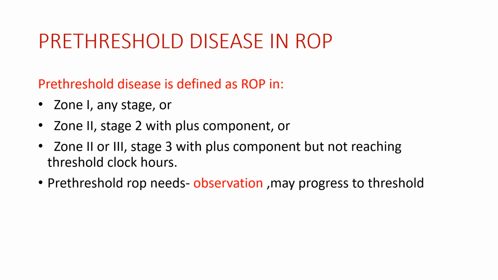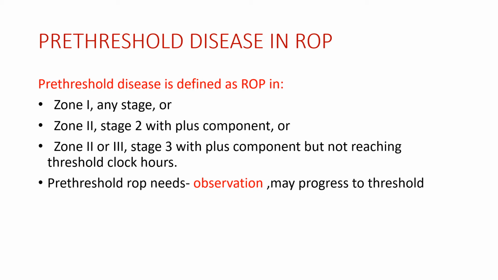Pre-threshold disease in ROP. Now, when there is a pre-threshold disease in ROP, we need to do observation because it has a tendency to progress to threshold disease in ROP. So, what are the criteria of the pre-threshold disease? It is involvement of zone 1 any stage, or zone 2 stage 2 with plus component, or zone 2 or 3 with stage 3 with plus component but not reaching threshold clock hours.